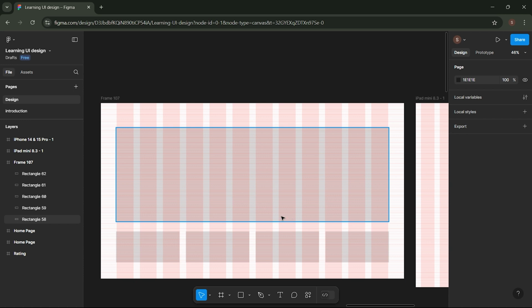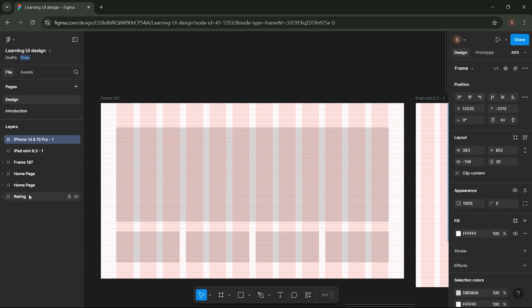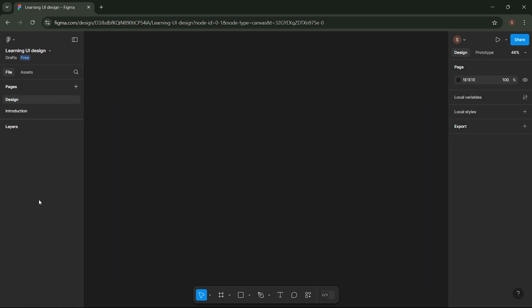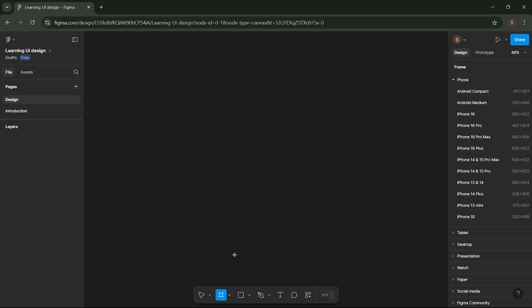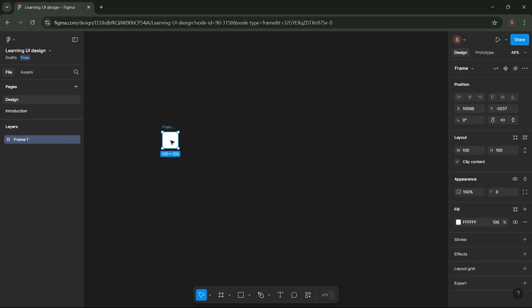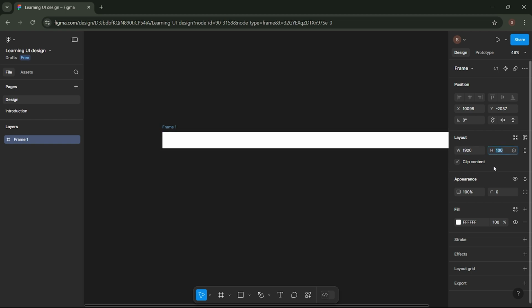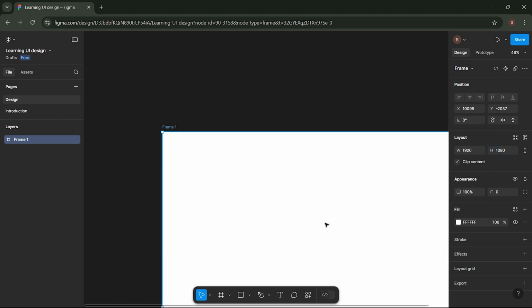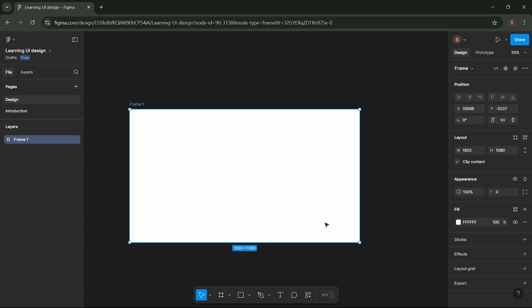So, how do you create grids for each device? Okay, first, let's delete all the existing layers in this frame because we'll start from scratch. The first step is creating a grid for desktop. To do this, select the frame menu and click here. We'll set the width to 1920 and the height to 1080. Now, let's create a grid for this frame.